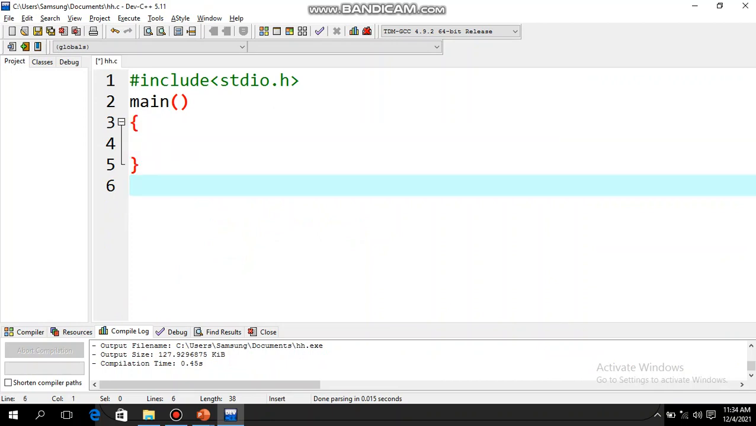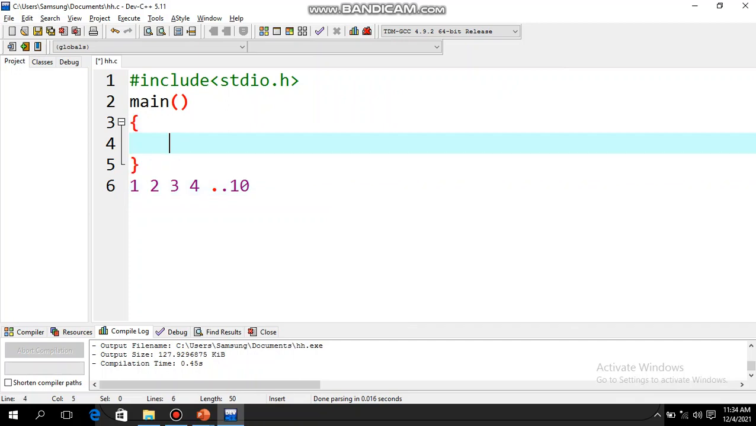Okay, so what should be displayed? 1 2 3 4, so like that till 10. I need to display the numbers from 1 to 10 like this. So how many variables do we need to declare? We don't need any variable for this part. We just need one variable to keep track of how many times my while loop will run.